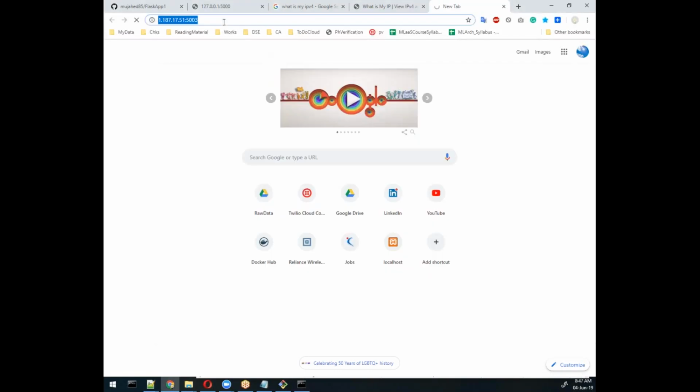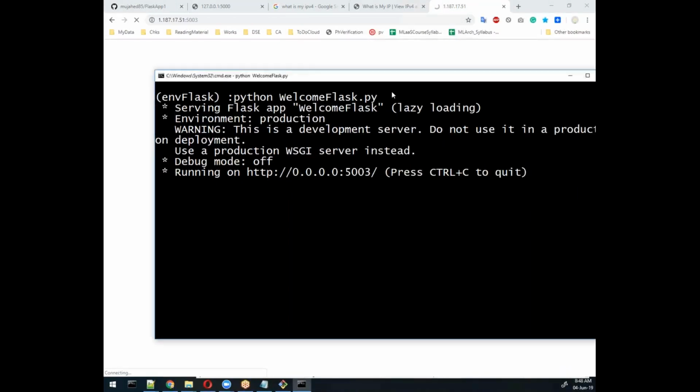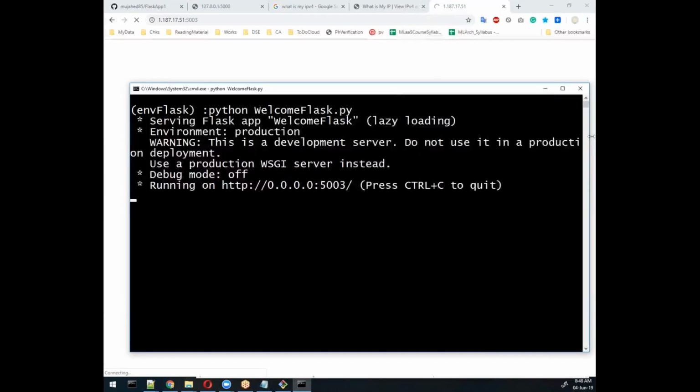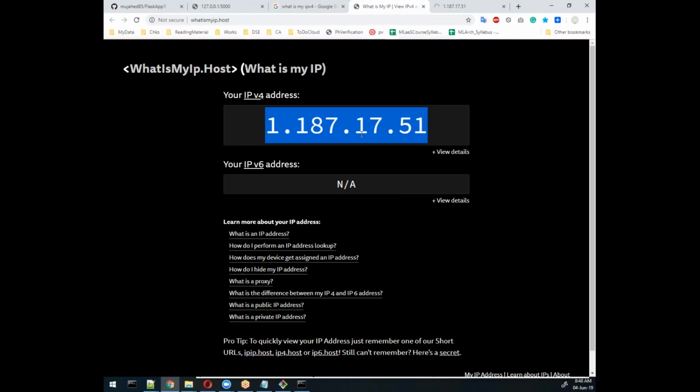Can you try this URL? Yes, you can try. It works. I think this is my IP address. One dot is basically from USA, right?